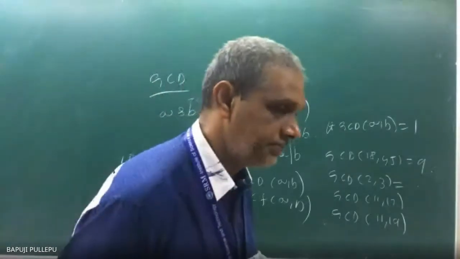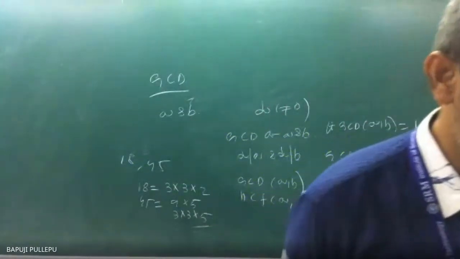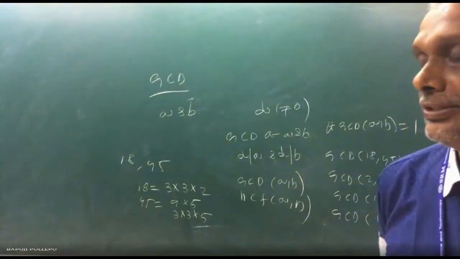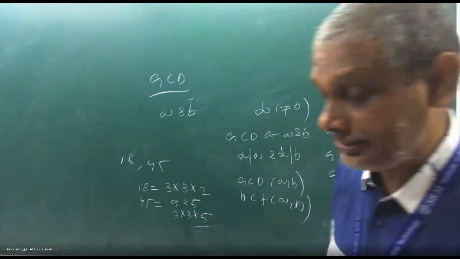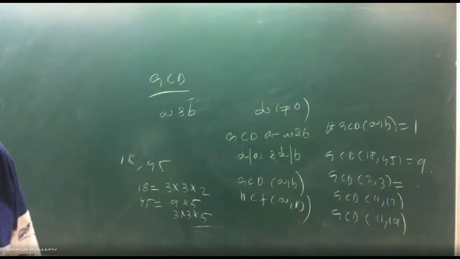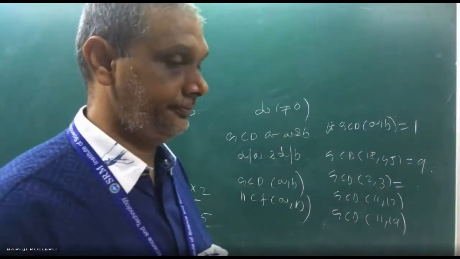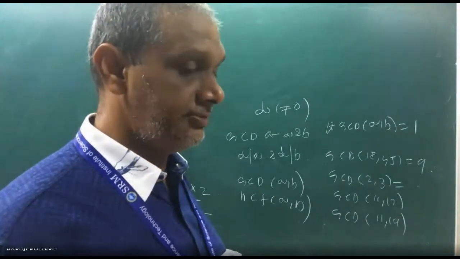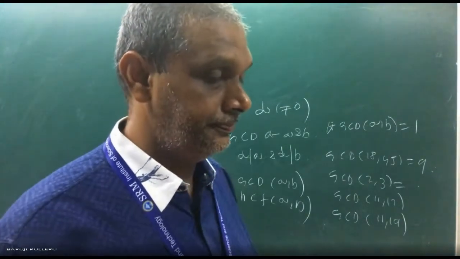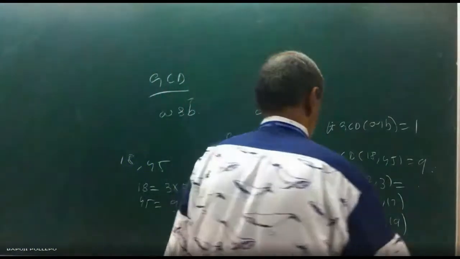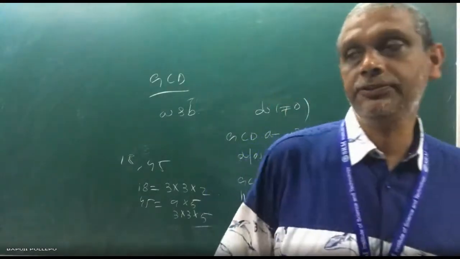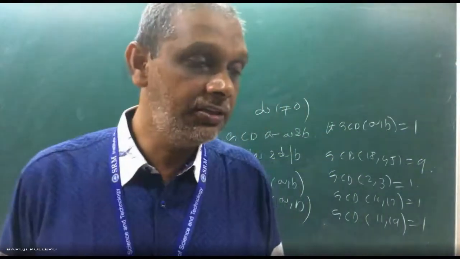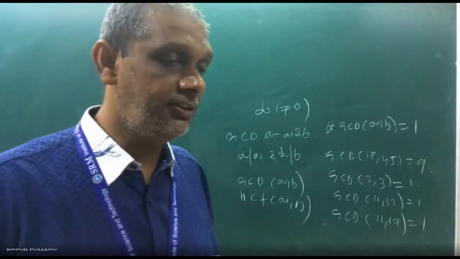Sir, co-primes. Co-primes, and just primes; primes I will tell you after that. So if GCD of A comma B is equal to 1, what are A and B? Guarantee. Now tell me the GCD first. GCD of 2 comma 3 is what? 1. So if you take any two prime numbers, GCD 1 means they both are primes. That is very, very important.